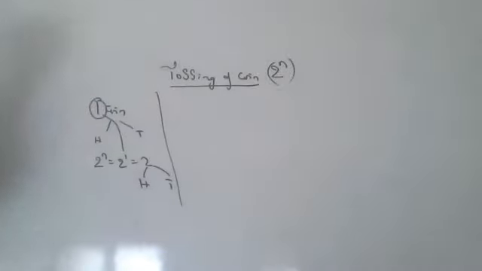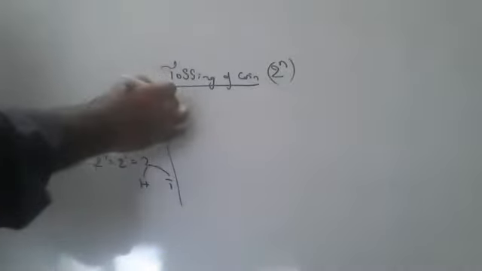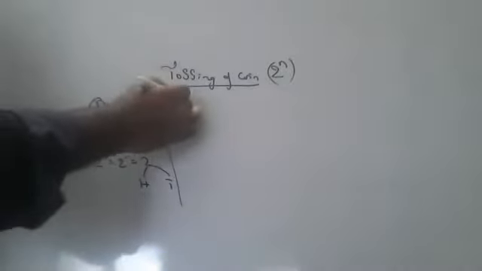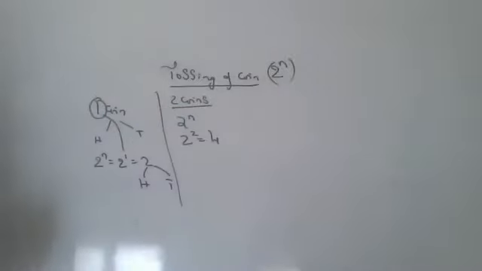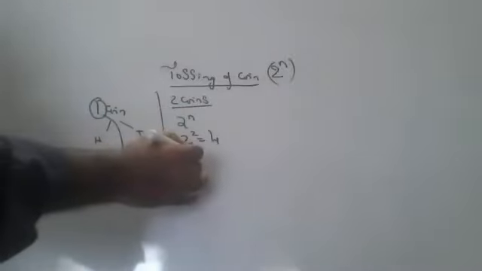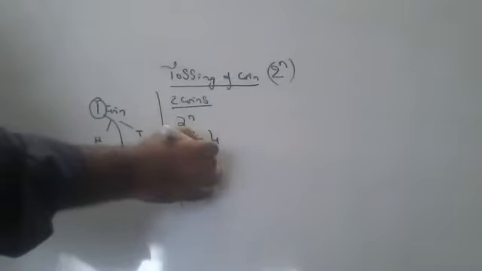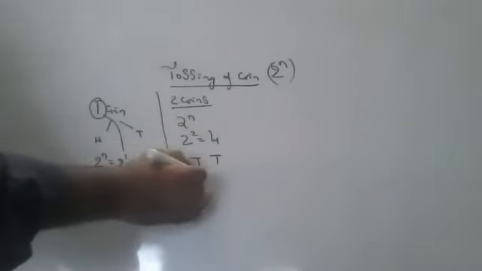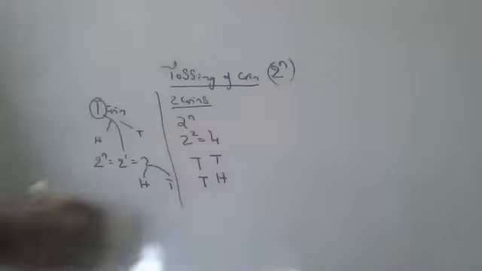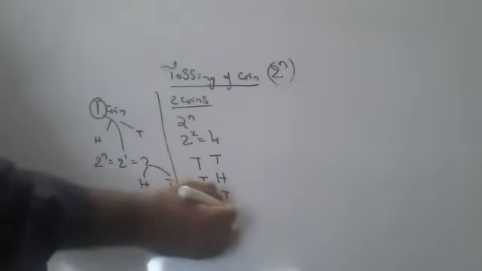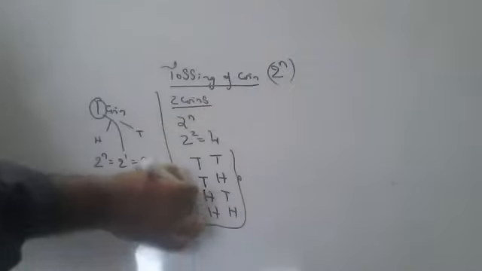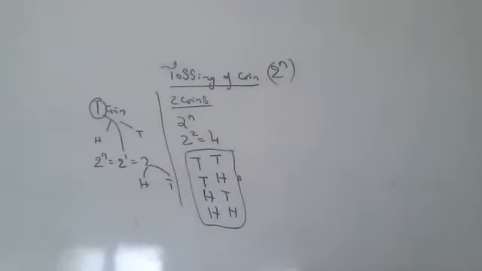This is one coin. Now 2 coins. If you toss 2 coins, 2 to the power of n is the formula, so 2 to the power of 2. 4 probabilities will be there, children. It may be tails, tails. It may be tails, heads. It may be heads, tails. It may be heads, heads. 4 probabilities. You should understand, children.